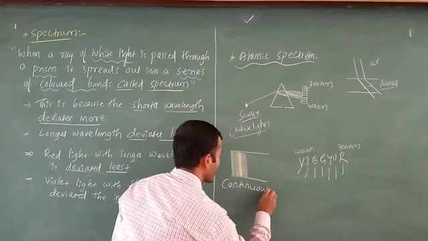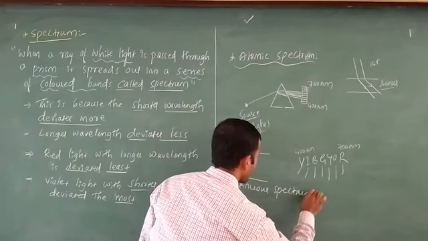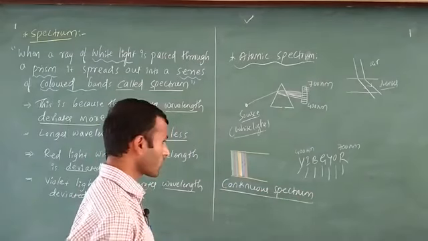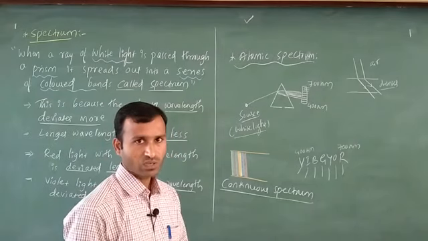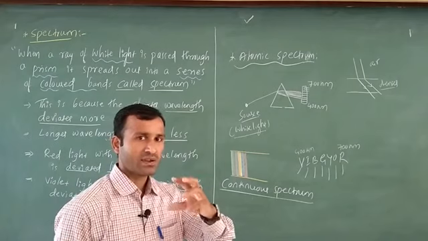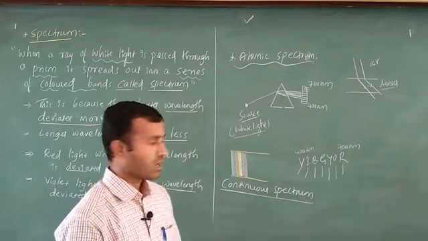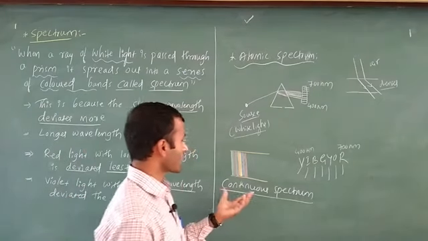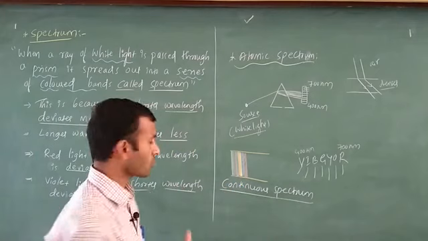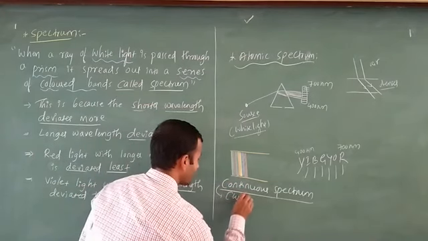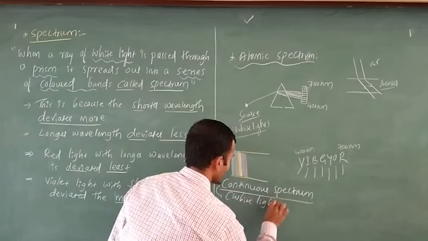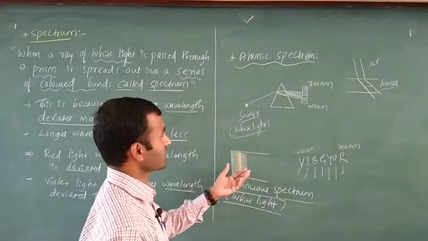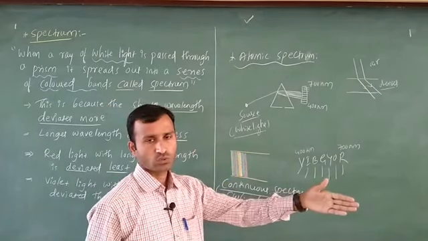Continuous spectrum, you know very well about that. White light is called a continuous spectrum, because in white light you are not going to differentiate which color is there. You look at only one color, but that white light contains 7 different colors. All 7 different colors merge, and finally we get it like this. That's why white light is a very good example of a continuous spectrum. This is most important, bear it in mind. Now, atomic spectrum means this white light is passed through atoms.